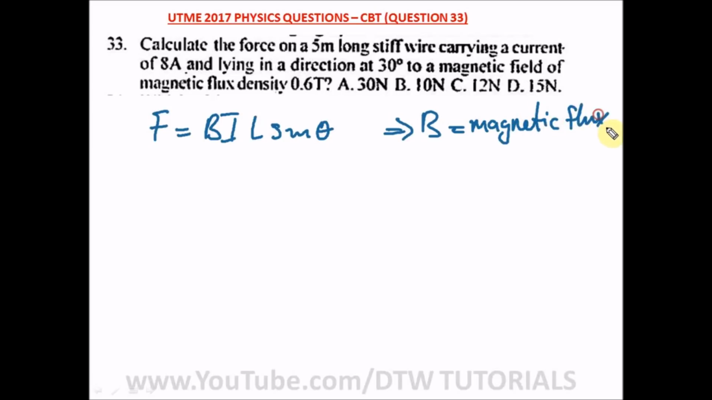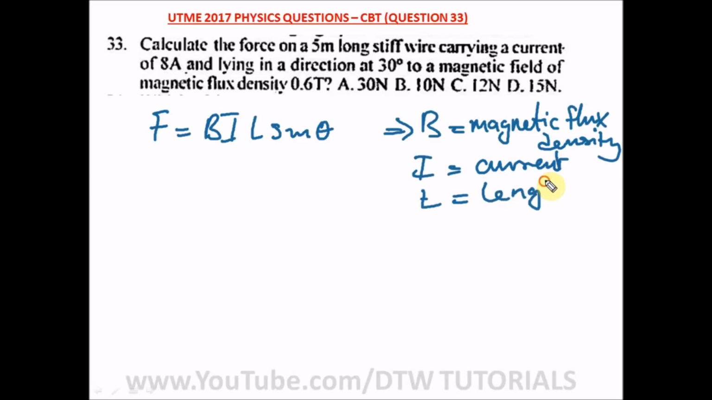and I is the current, and L is the length of the wire. And theta is the angle at which the wire is placed in the magnetic field. That's lying in the direction of 30 degrees to the magnetic field. That's the theta angle. All right, so from here, let's put in our values.